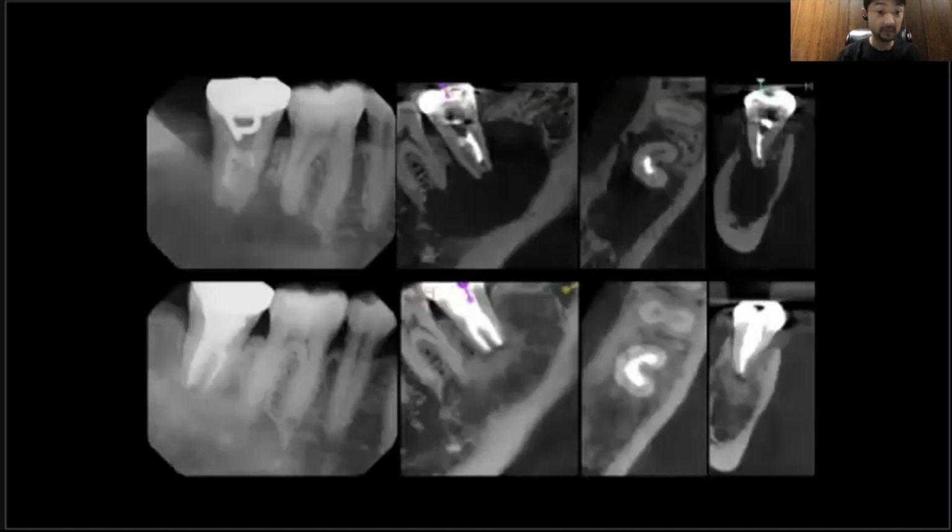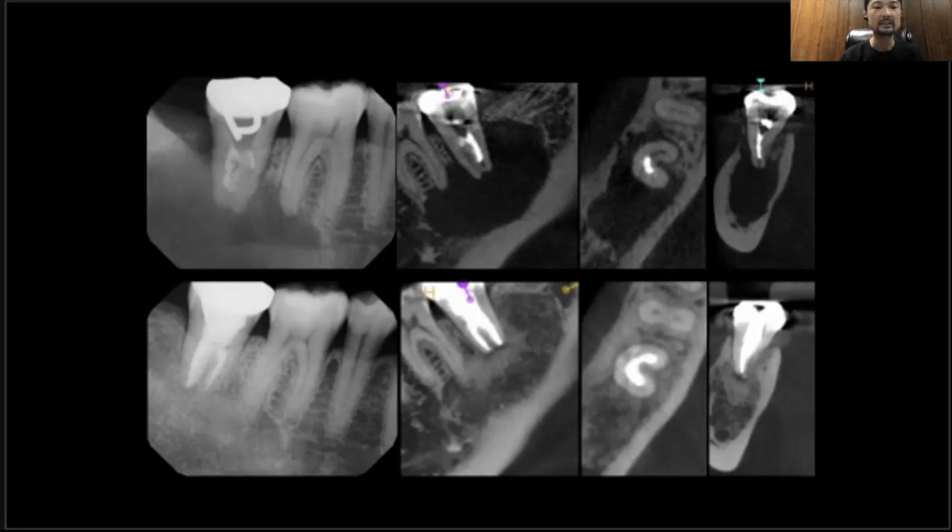And this was almost an Endo-Perio lesion as well. It's a big lesion, periapical radiolucency. But you see the quality of the root canal pre-op, and the lower side is a year follow-up. The quality is not very good, not very dense. The root canal filling is not adequate, and you can see the coronal restoration. There's a lack of filling. I don't see anything. There could be some radiolucent filling inside, but I doubt it.